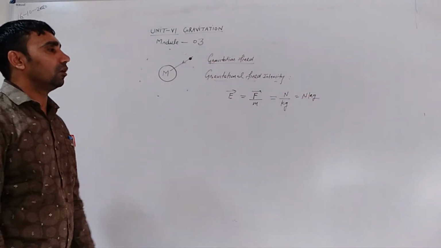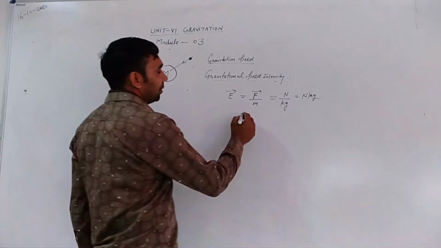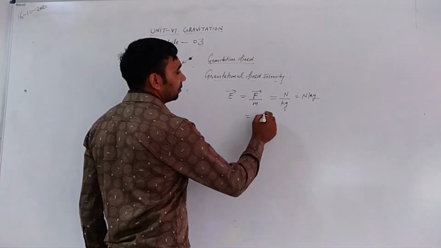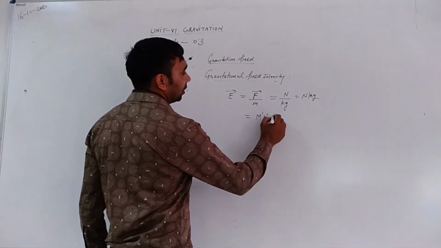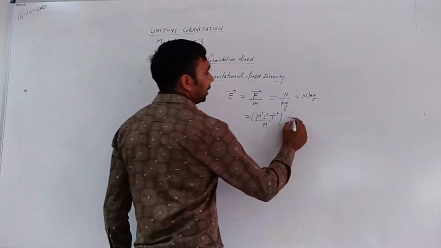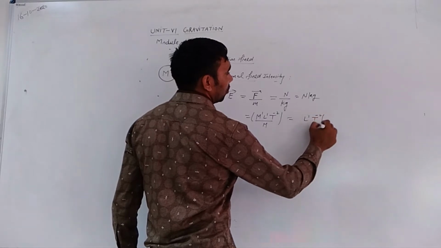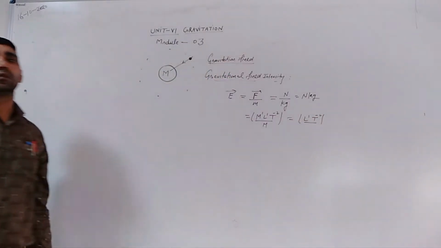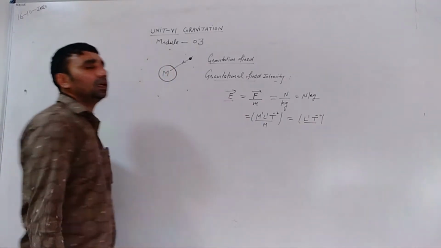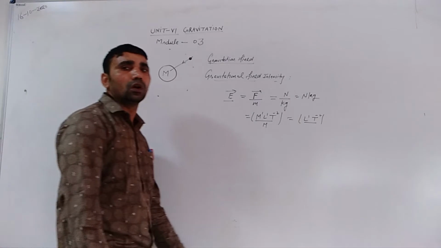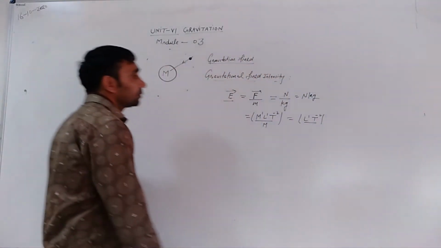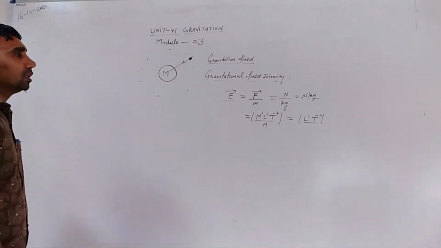Dimensional formula of gravitational field intensity. The dimensional formula of gravitational force is M1 L1 T minus 2, divided by the mass of the body M. So we get L1 T minus 2. This is the formula of acceleration. So we can say that gravitational field intensity is equivalent to acceleration due to gravity.